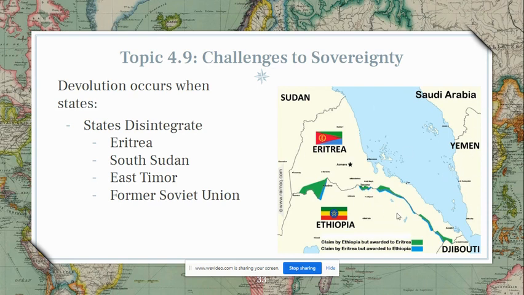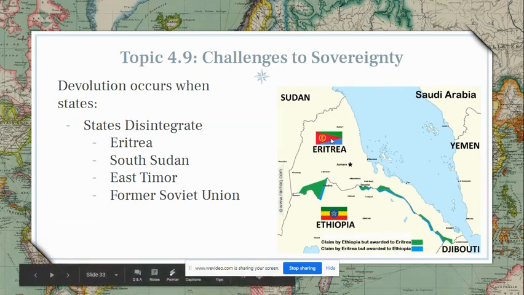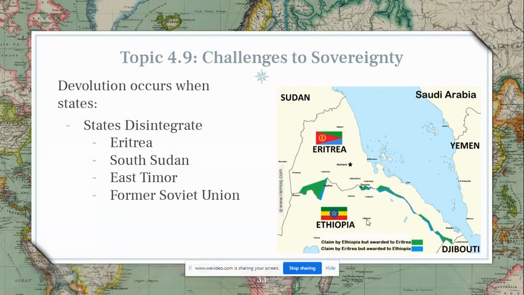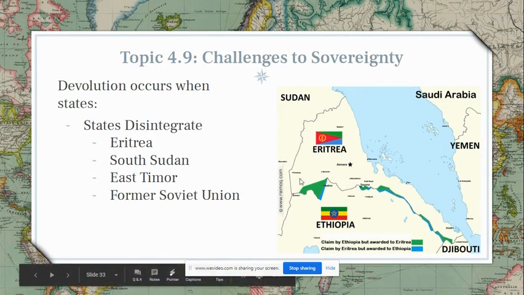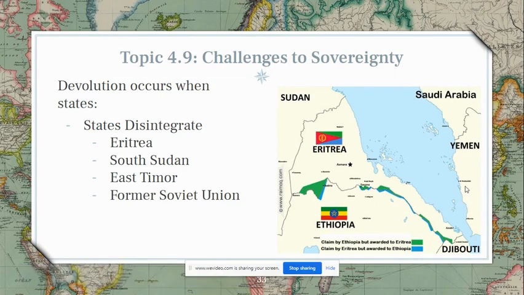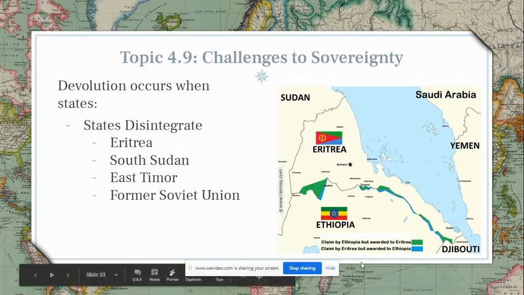But Eritrea, so we're going to start with Eritrea then. This is Ethiopia, so this is the Horn of Africa that would extend out here. We have Eritrea, we have Sudan, we have Ethiopia, we have Djibouti. But Eritrea is a small country north of Ethiopia that was an Italian colony, and post World War II, it was annexed by Ethiopia. So Ethiopia was an independent country, and it annexed Eritrea after the Italians were removed.